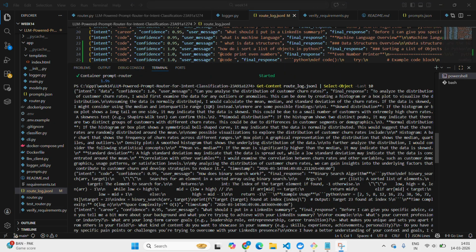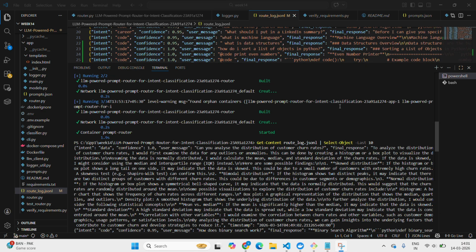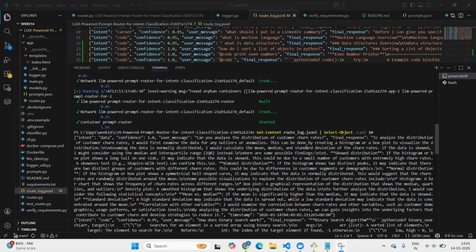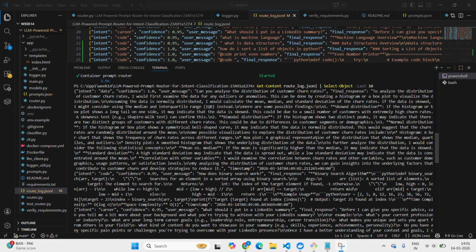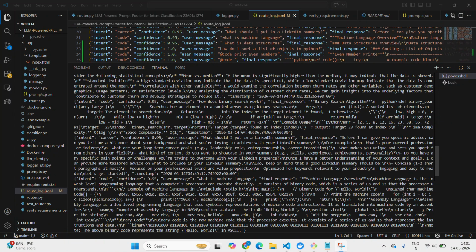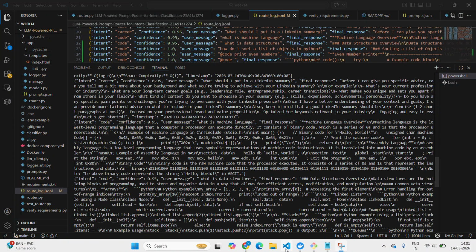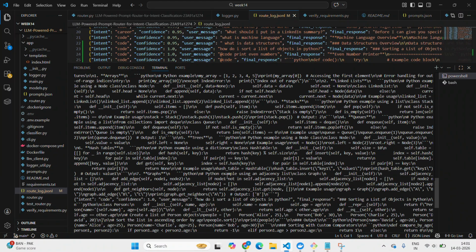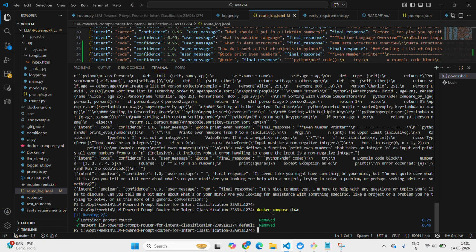These are the logs. It did not work in bash, so I used PowerShell: Get-Content route_log.jsonl | Select-Object -Last 10. It shows the previous 10 logs, and to stop this, we use docker compose down and it is removed. Thank you.